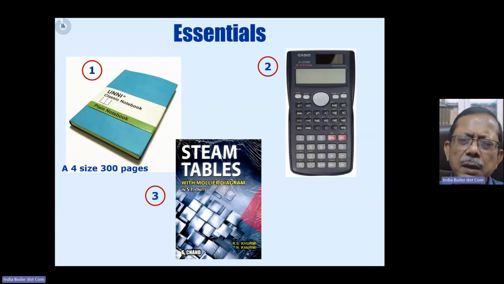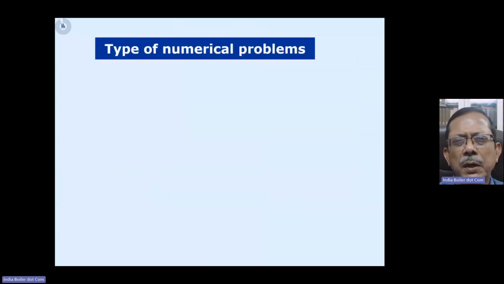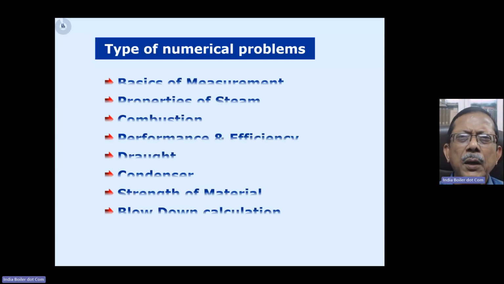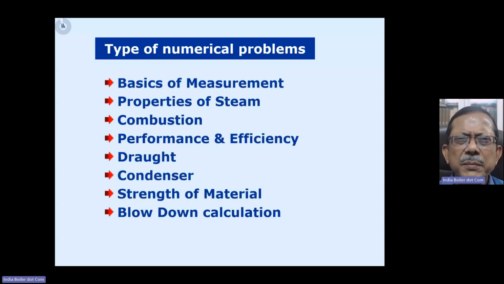Now, taking a look again at the topics from which the numerical questions are coming: basics of measurement, properties of steam, combustion, performance, efficiency. I have already told you that these are the areas from where the questions are coming. Sometimes they also ask questions related to blow down calculations.